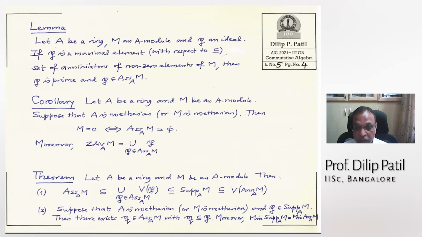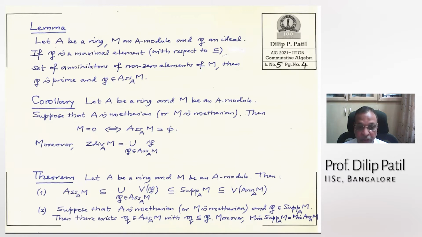Then this union is contained in the support, and the support is contained in V of the annihilator. This is because I am not assuming M is finitely generated here; it is arbitrary. Obviously, this becomes an equality if M is finitely generated. That's what we noted earlier.